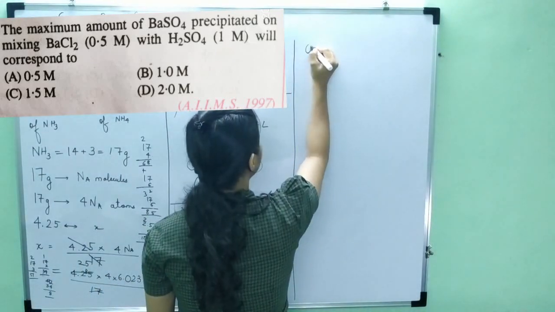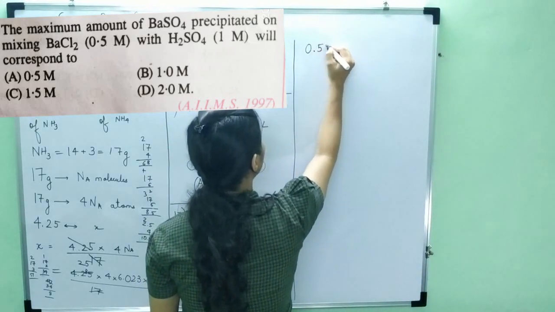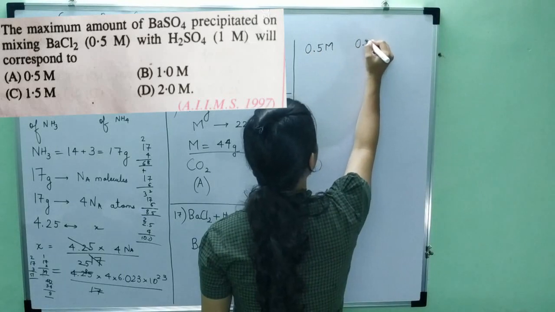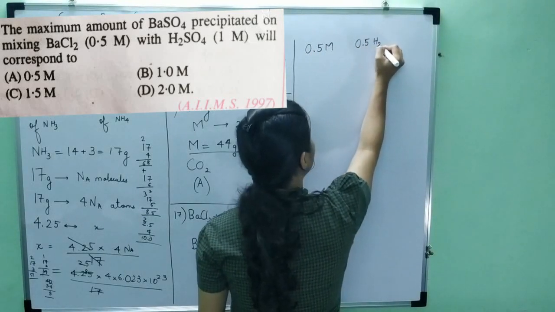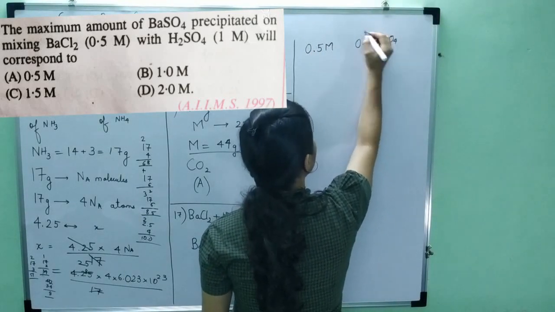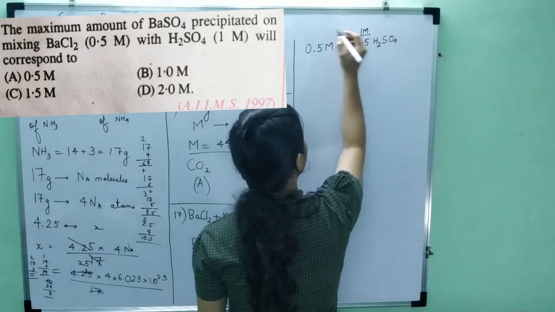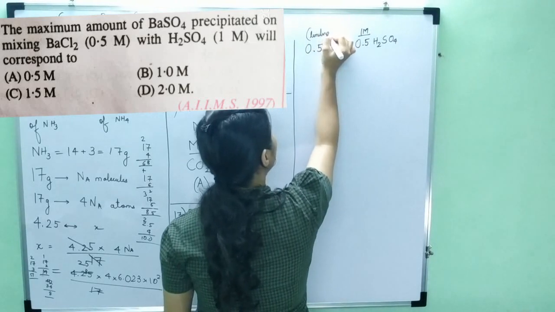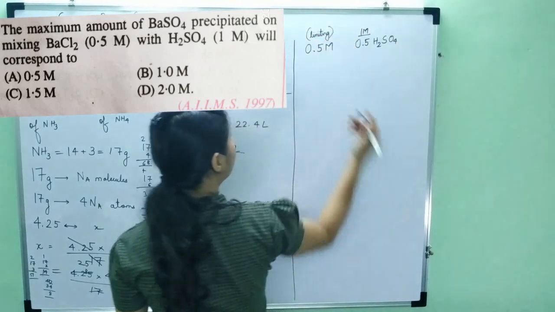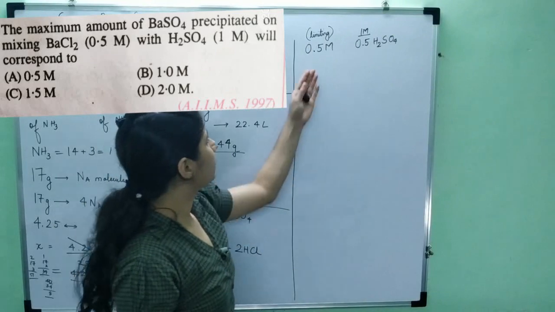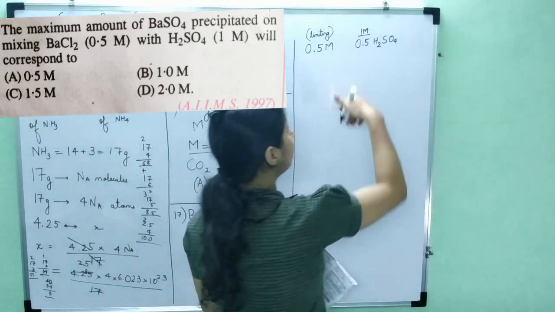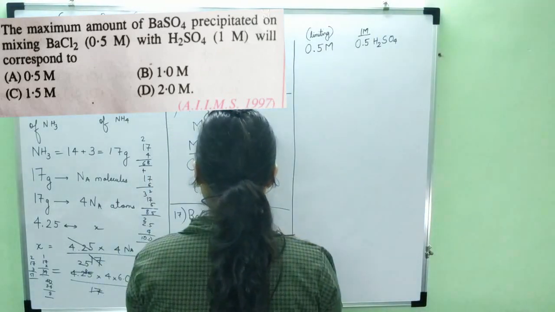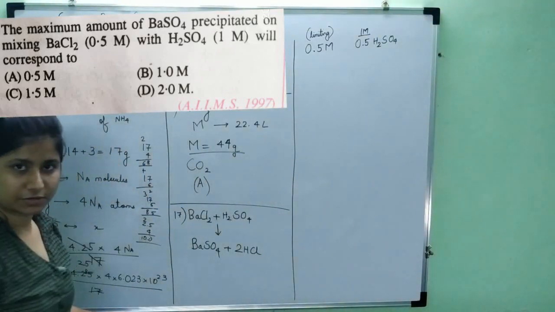So if I have 0.5 molar of barium chloride, then only 0.5 molar of H2SO4 will react. But I am given 1 molar of H2SO4, so I understand that this is a limiting reagent. So we always calculate with respect to limiting reagent. So 0.5 will react with 0.5, although 1 molar is given. And what will we get? We will get 0.5 molar of barium sulfate.